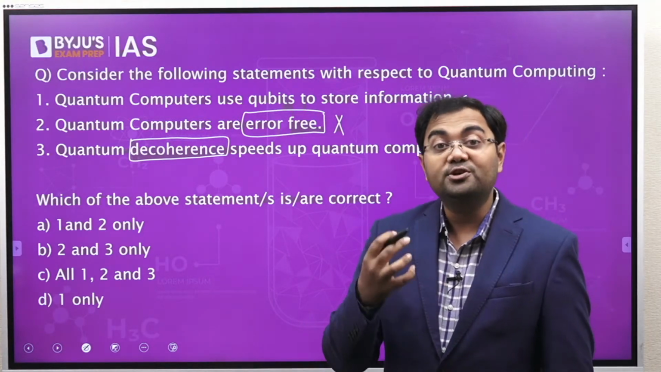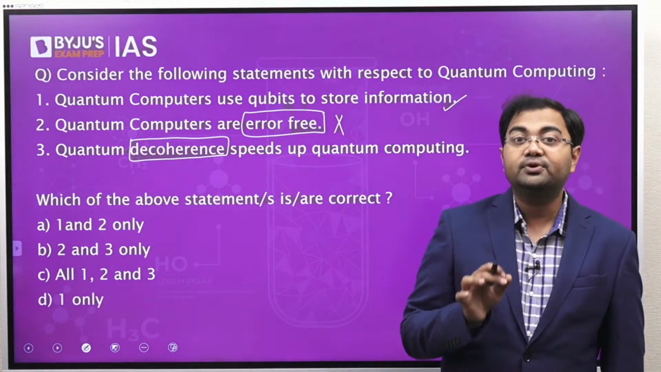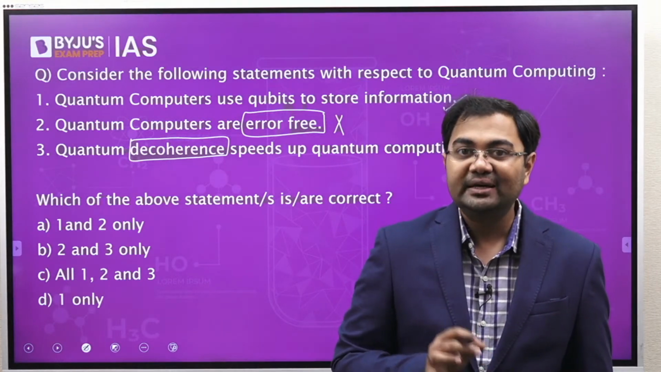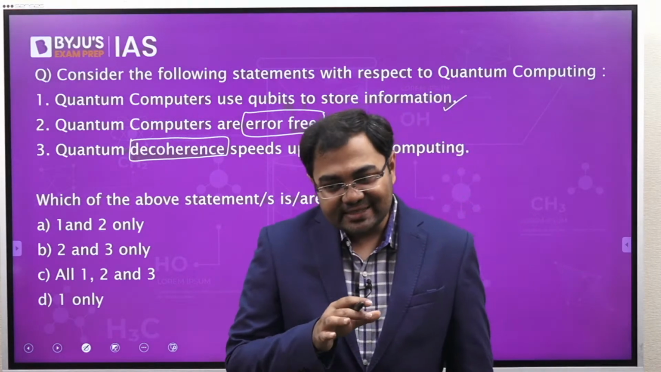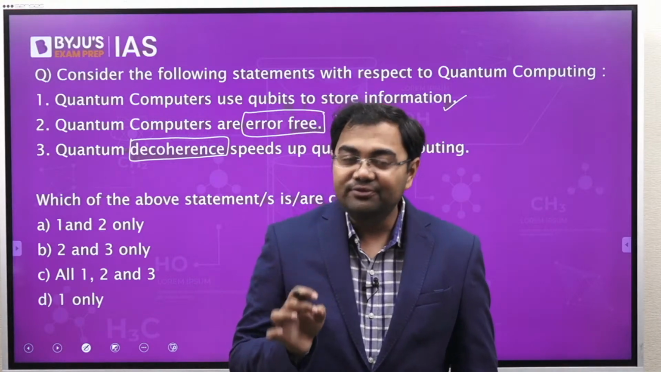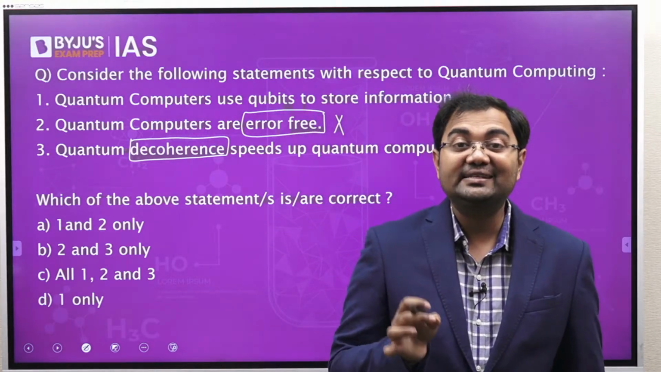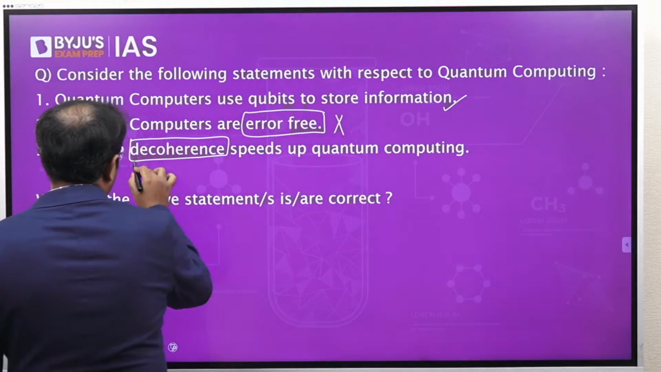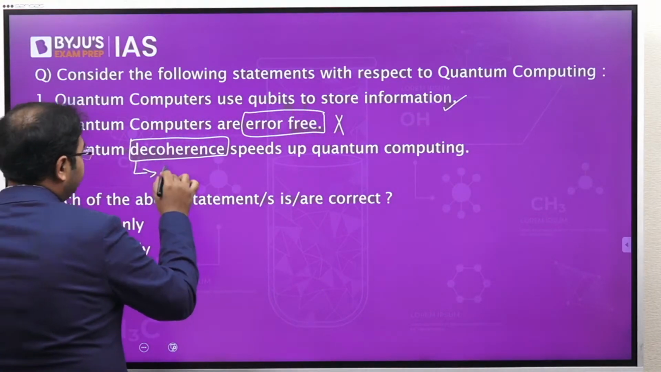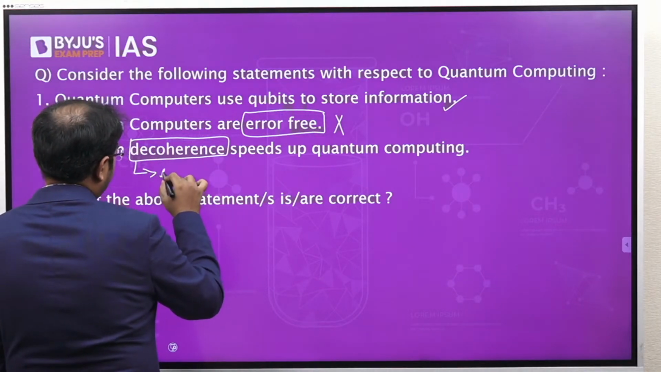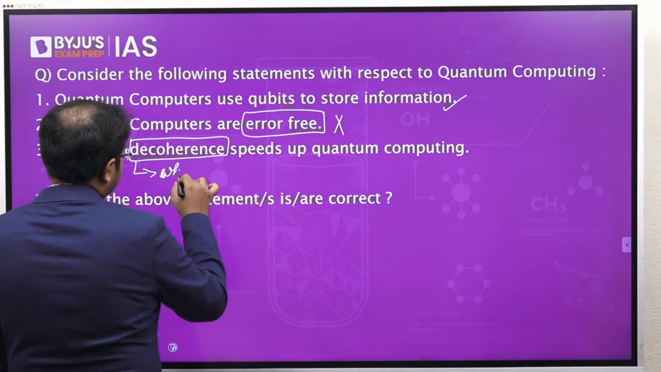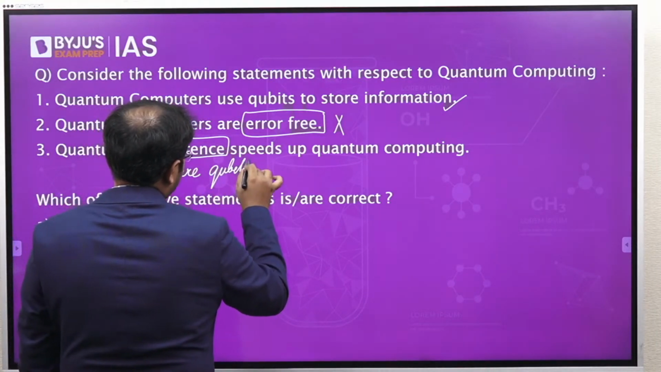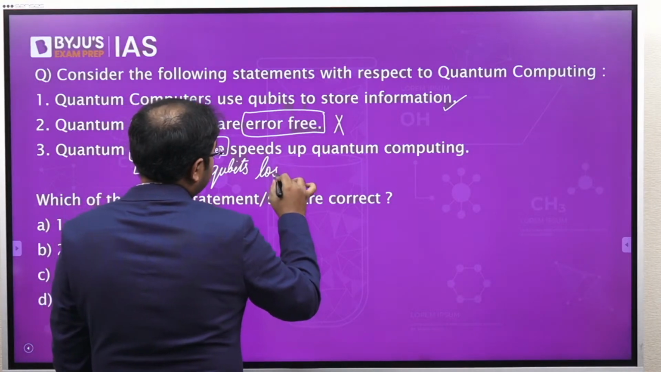So if proper, specific conditions are not provided to quantum bits, they might lose their properties. And if they lose their properties, then it is called quantum decoherence. So what do we mean by quantum decoherence? Quantum decoherence means that this is a scenario where qubits lose their properties.